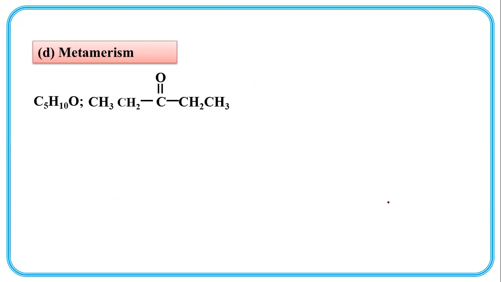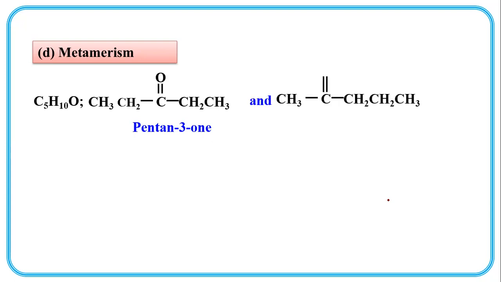Now here, pentan-3-one and dimethyl ketone, pentan-2-one: the ketonic functional group is at the third position in the first, and in the second the ketonic group is present at the second position.